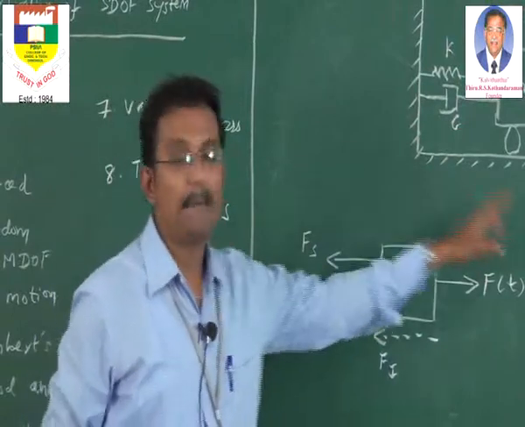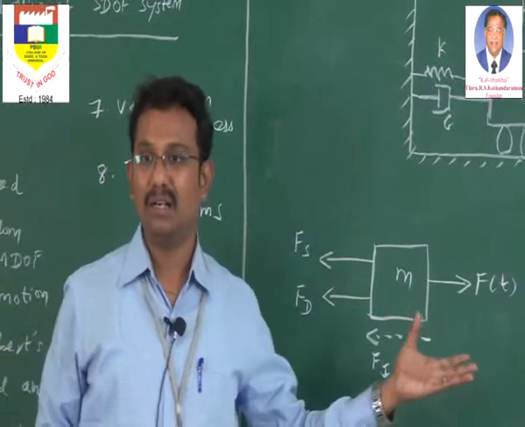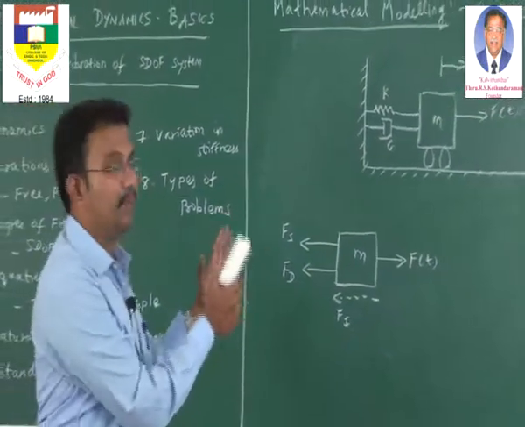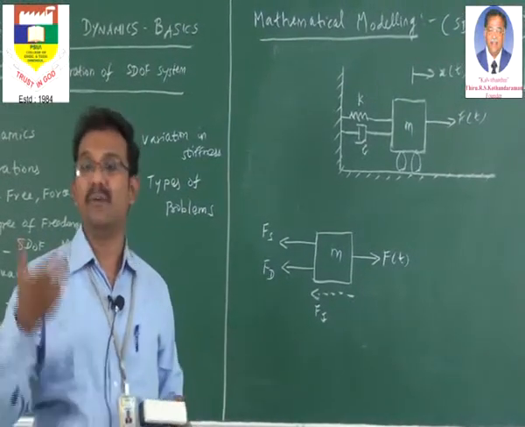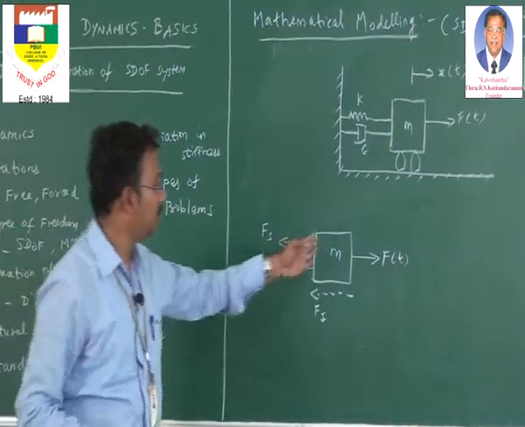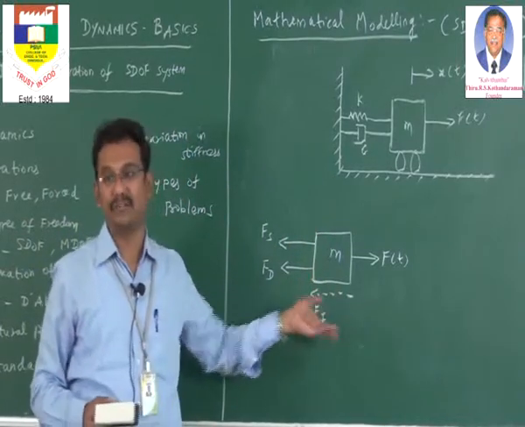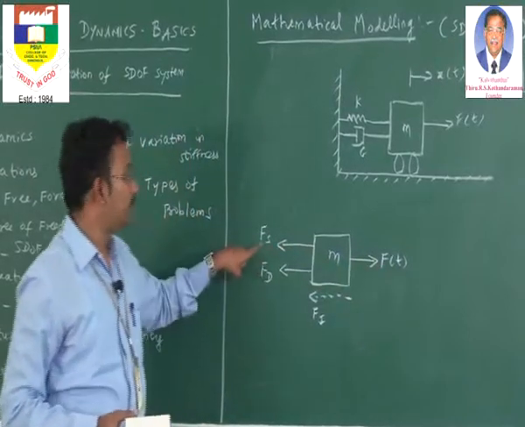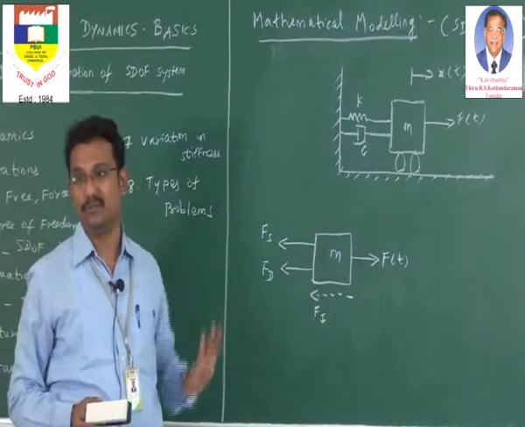So this is the free body diagram, comprising all the forces. Here we have ignored the gravity effect because we are going to speak mainly on the mass and its movement. Gravity acts on the acceleration, and it is an external force, so we are simply ignoring the gravitational pull. We are ignoring gravity and we are ignoring the friction effects. So how many forces are involved? F of t is the external force, spring force, damping force, and the inertia force, which is an imaginary force.